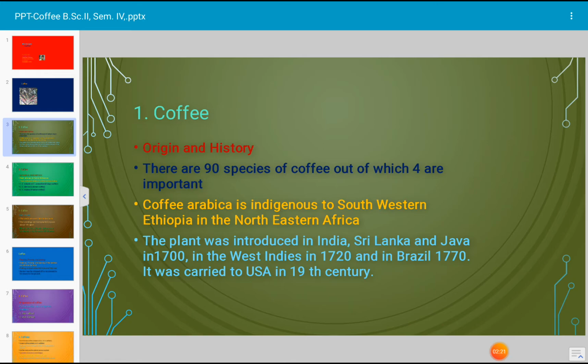Coffea canephora is a diploid species. It has its center of origin in central and western equatorial Africa. It was introduced into Southeast Asia, that is Indonesia. At that time only 20 plants were sent to Indonesia, about 80 years ago, from Zaire. This is the name of a country.